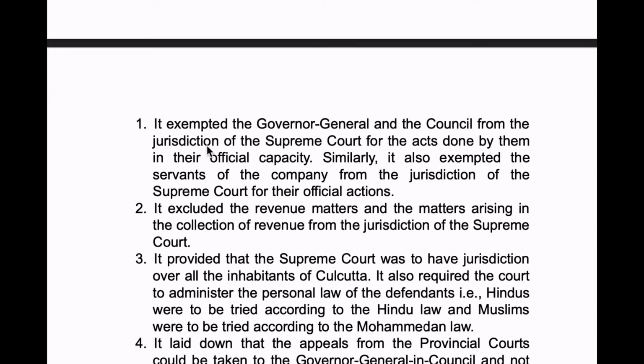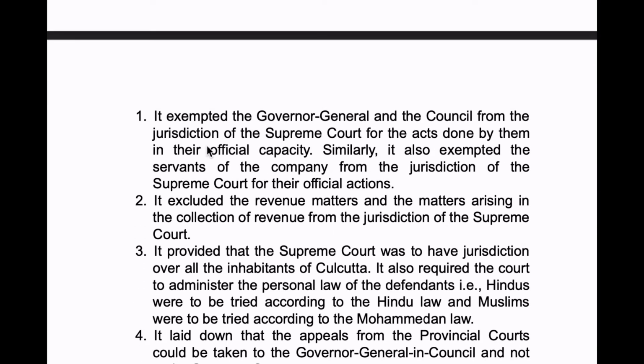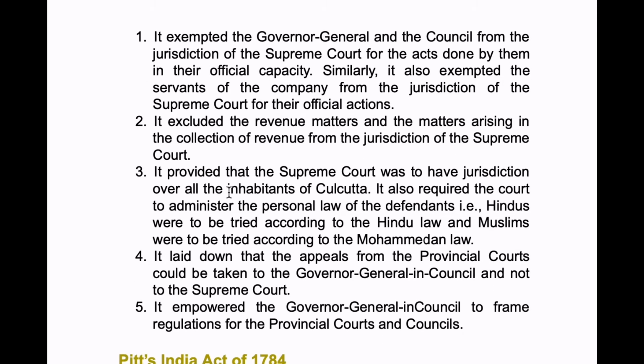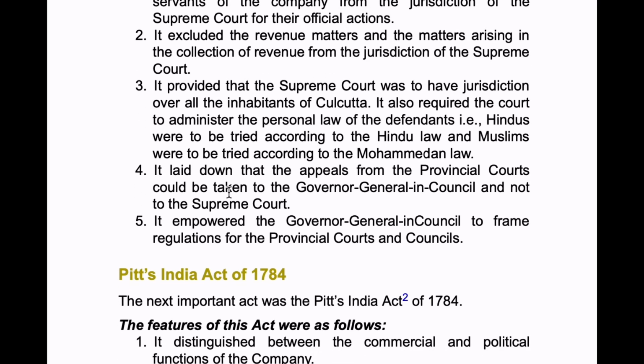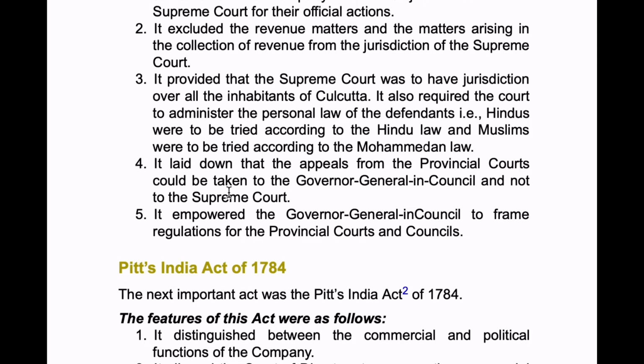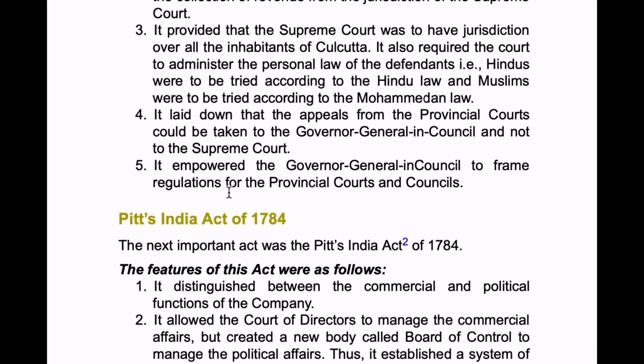The features are: the Governor General, Council and the company servants were exempted from Supreme Court jurisdiction. And next, the revenue matters are also exempted. Next, the Supreme Court treats Hindus and Muslims separately: for Hindus as per their Hindu law and for Muslims as per their Mohammedan law. And next, the appeals from provincial courts are taken to Governor General and Council directly, not to Supreme Court. So next, it empowered Governor General to frame regulations for provincial courts and councils.